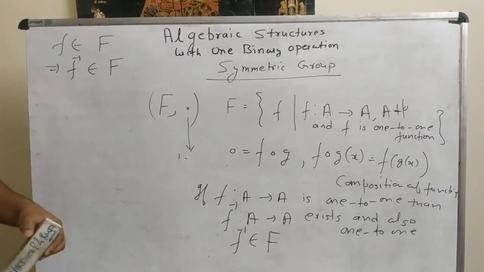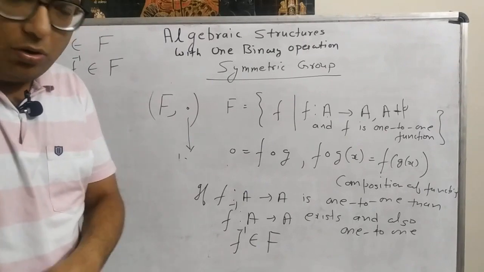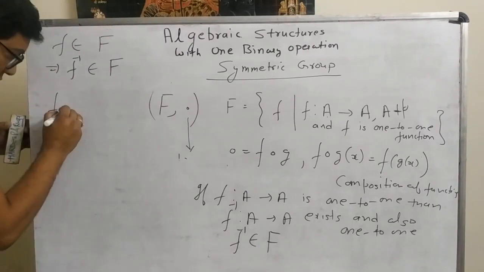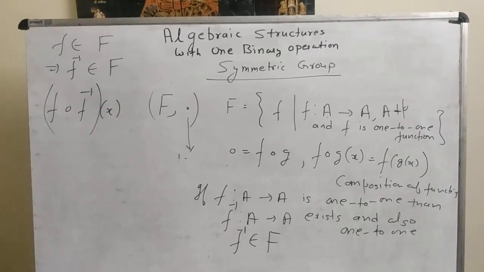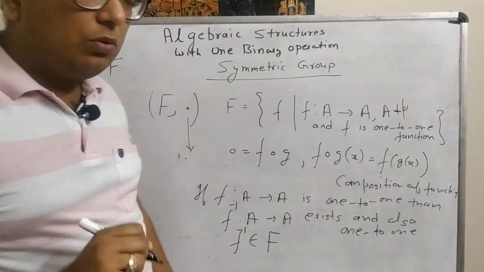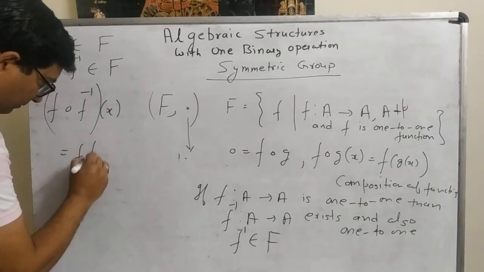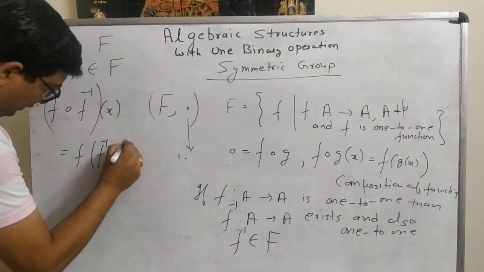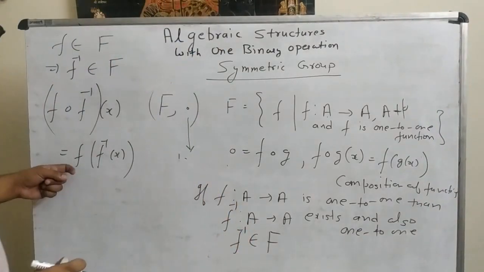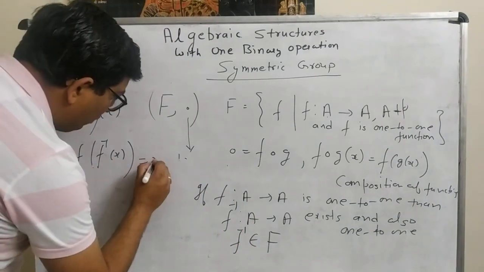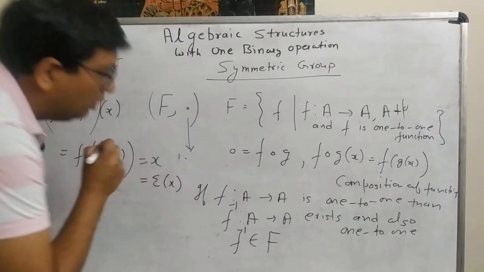Now let us see whether it becomes the inverse of f in terms of the algebraic structure or not. Now let us take (f ∘ f inverse)(x). So it will become f(f inverse(x)), and by the definition of the inverse of a function, f(f inverse(x)) should be equal to x, and this can be written as e(x).